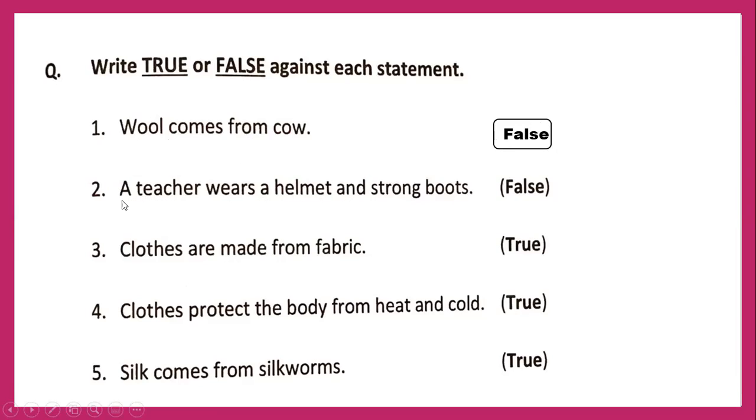Have you seen any teacher wear a helmet and strong boots? Of course not. The soldiers wear a helmet and strong boots. So if it is written a teacher, then it's a false statement. This sentence is wrong. Cross.